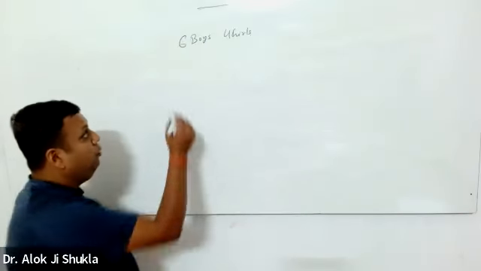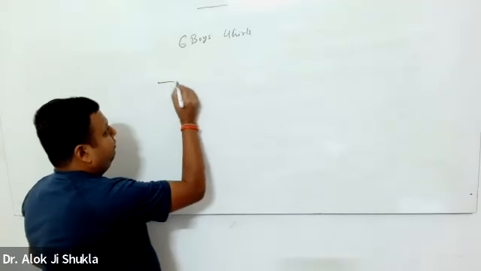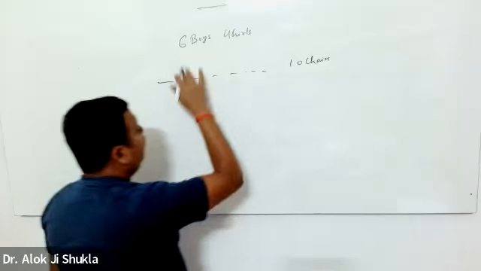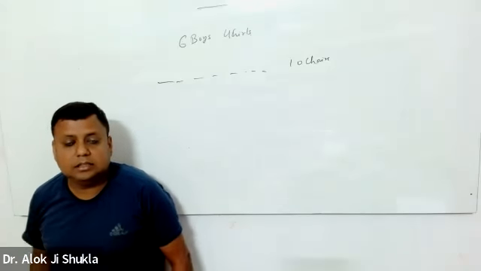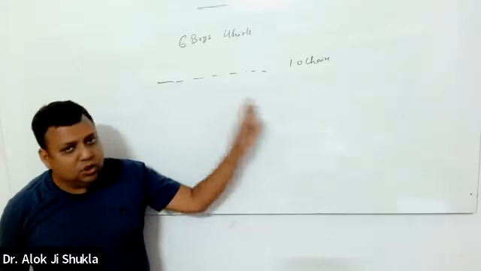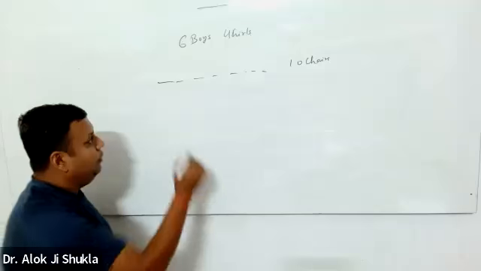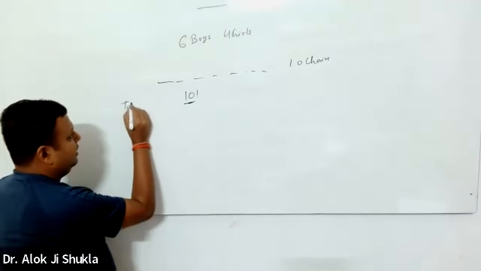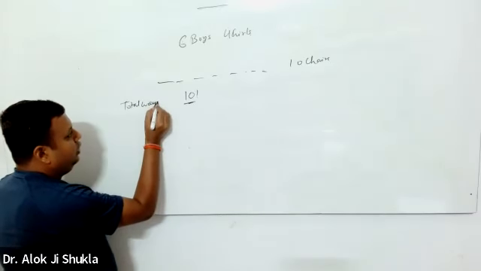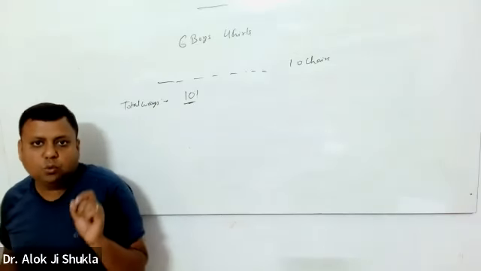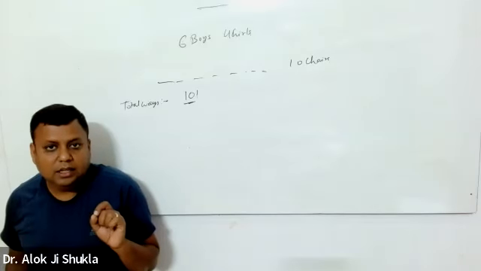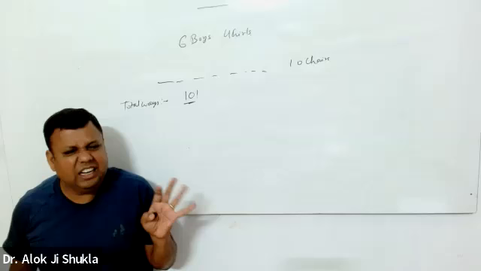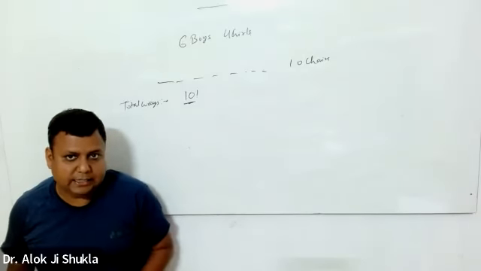So if I have 10 chairs and I have to make all these students sit on these chairs, then the total number of ways will be simply 10 factorial, because as far as this question is concerned, boys and girls are not different. They are just 10 objects.